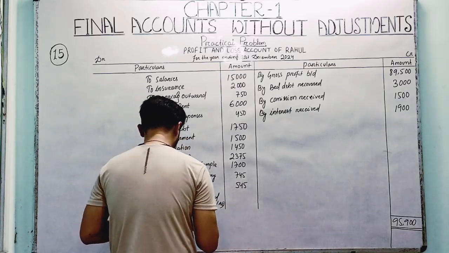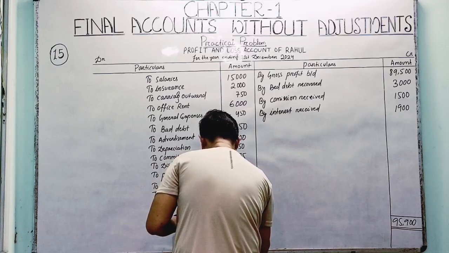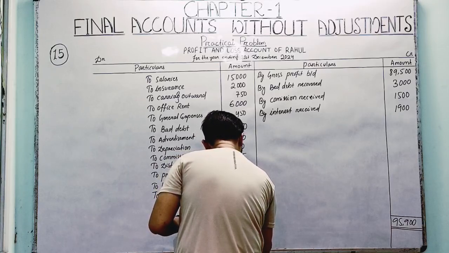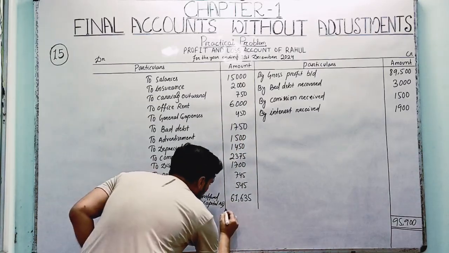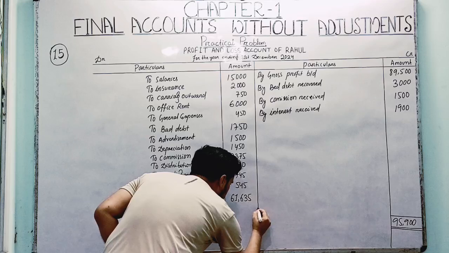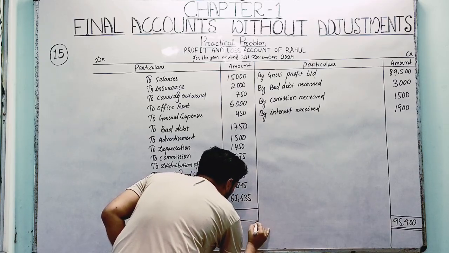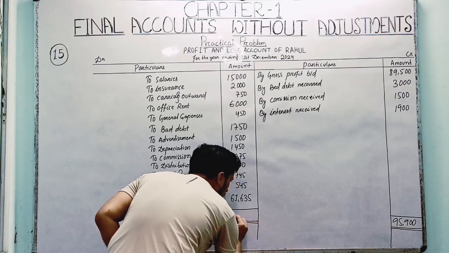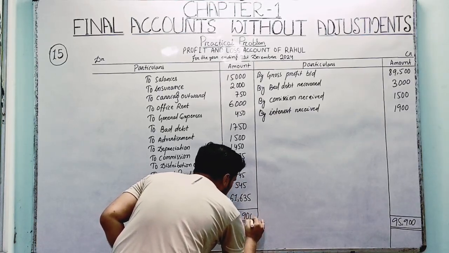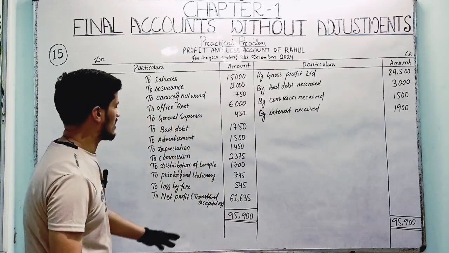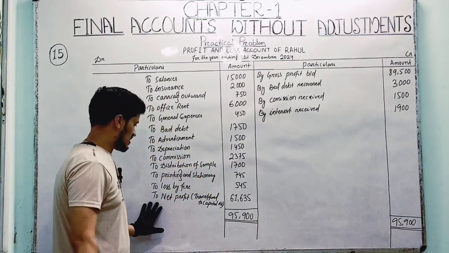Net profit is 61,635. Now tally both sides, 95,900. So both sides are tallied, 95,900, 95,900. Finally, we get the answer, net profit.